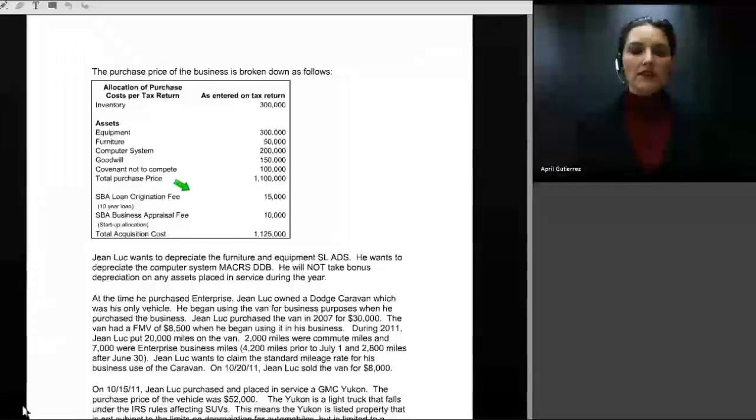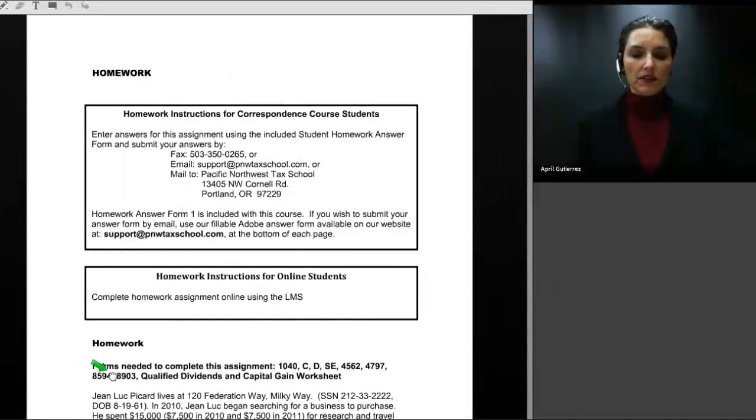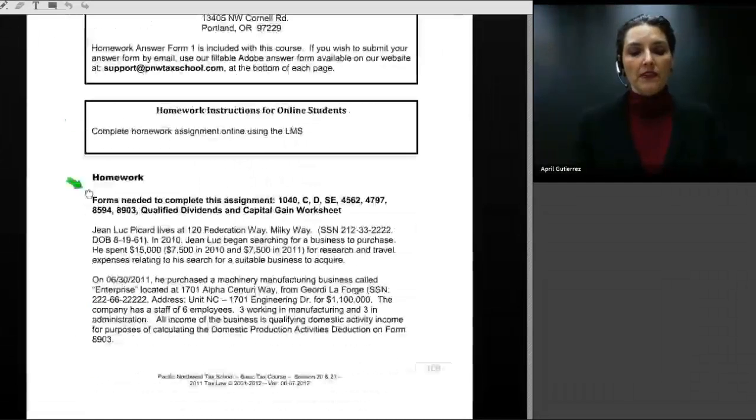One of them is the fact that Jean-Luc purchased a going concern business. And because he purchased a going concern business, he's going to need to report the purchase of that business on a form called 8594, which is an asset acquisition statement. So we will be showing you that completed form as a part of this answer key. In addition, he also qualifies for the domestic production activities deduction, so we are filling out that form.